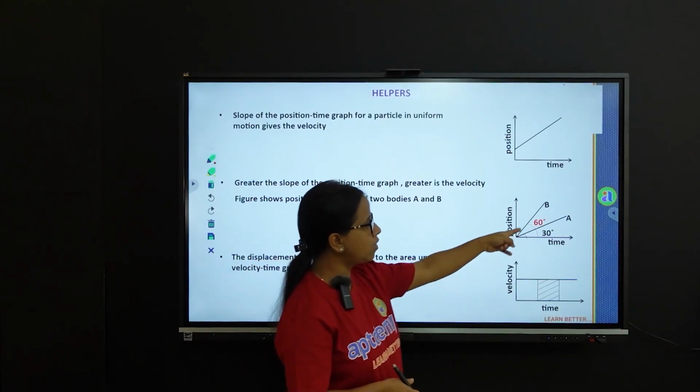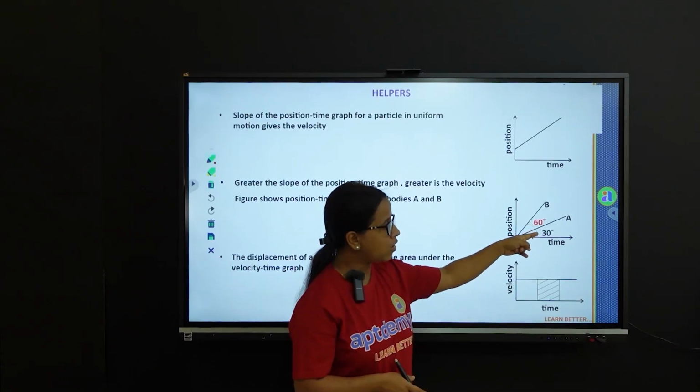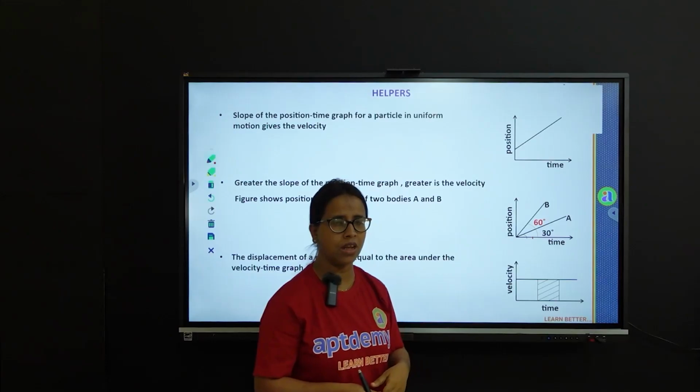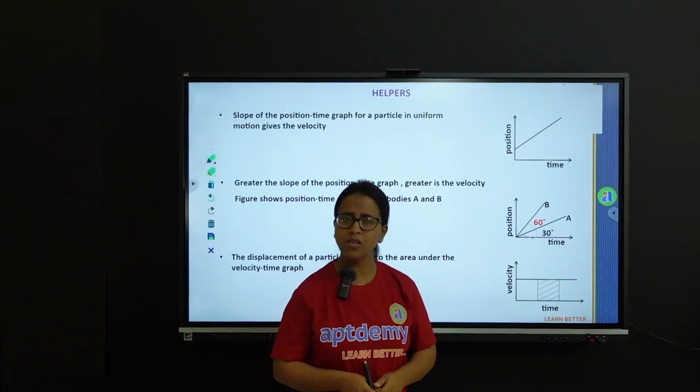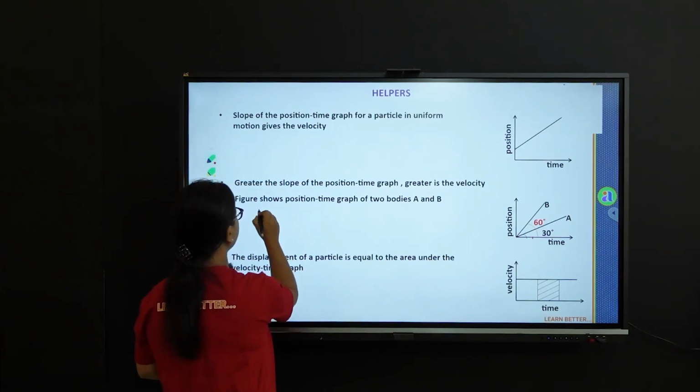Now here we have taken the case of two bodies A and B. A makes an angle of 30 degrees with the time axis, while B is making an angle of 60 degrees with the time axis. So let us find out the slope in either case. Slope of A.